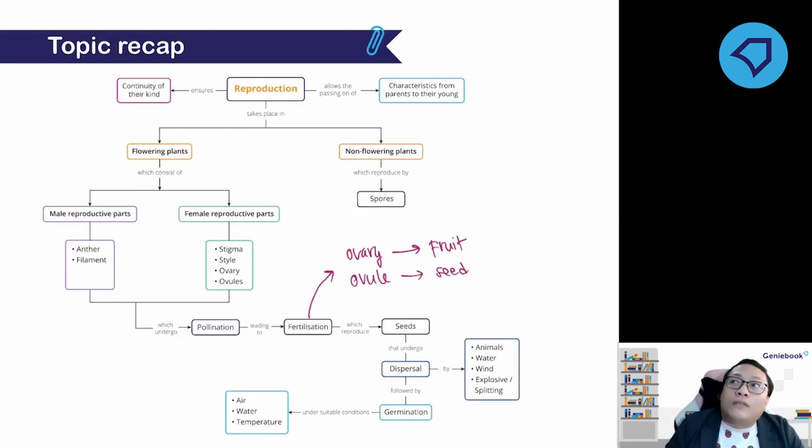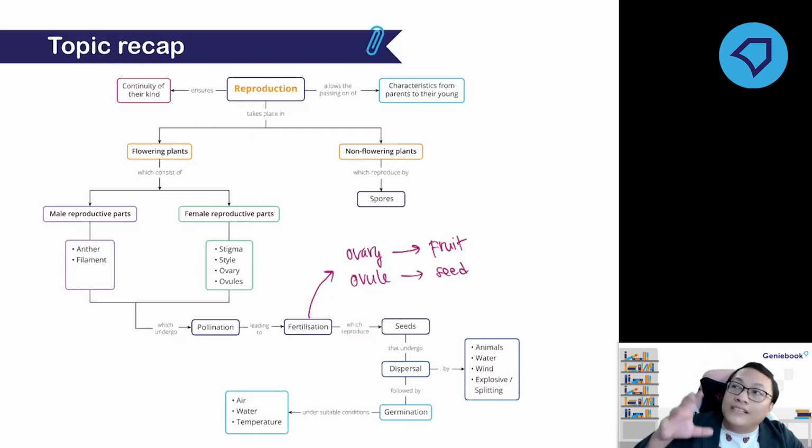So like watermelon, are there many seeds inside a watermelon? Can you find a lot of seeds inside a watermelon? Yes. Now my question is, inside the ovary, is there only one ovule or are there many ovules in the flower of watermelon?